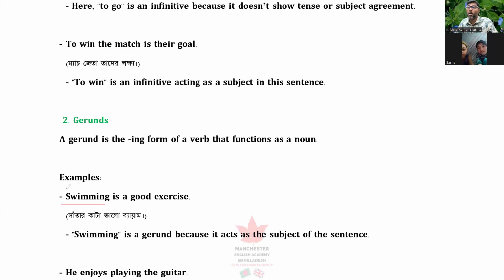It's a form of verb. You can add ing to make it a noun. This swimming is not a verb here anymore. It is a noun, and it is the subject now. And is is the main verb here. That's why this swimming is called non-finite. It still looks like a verb, but does not act as a verb.